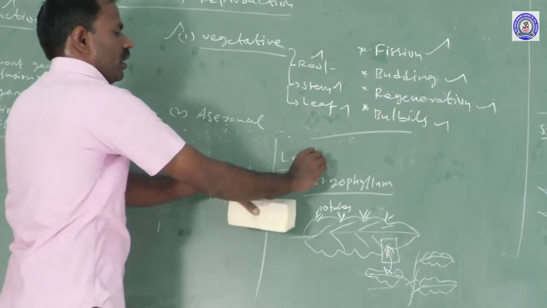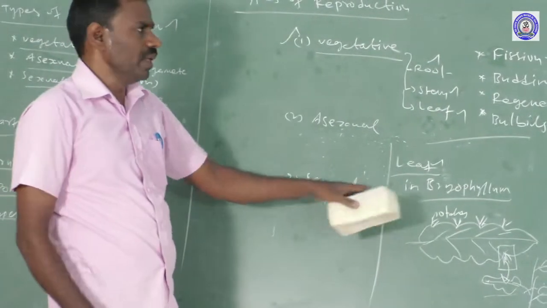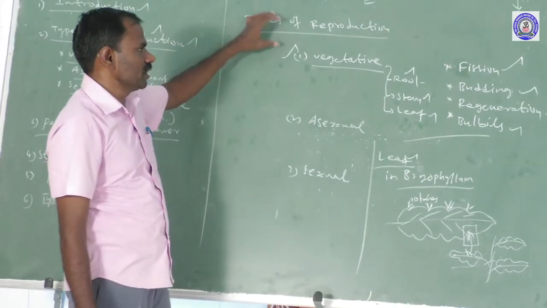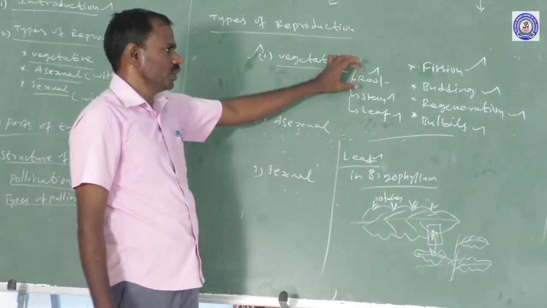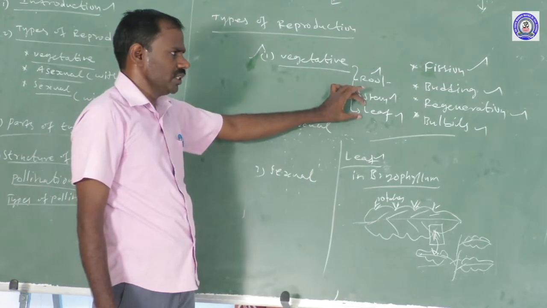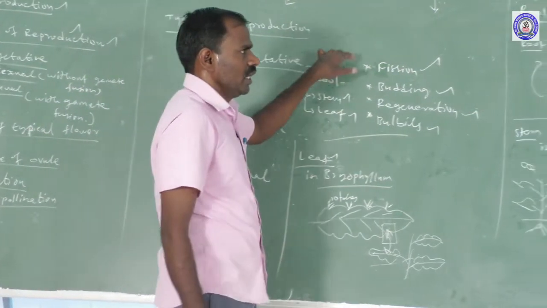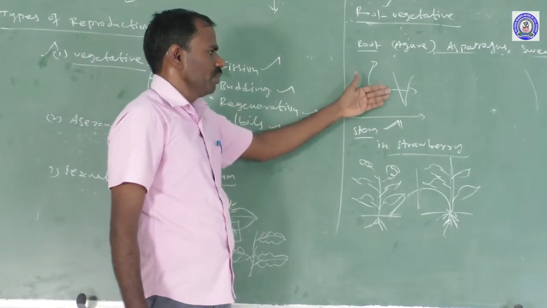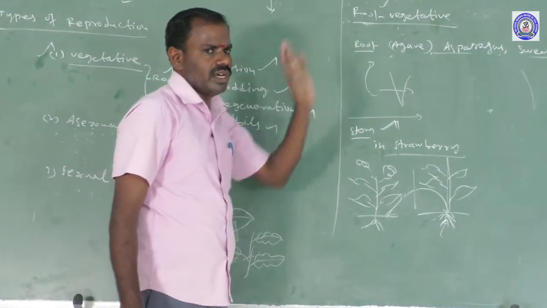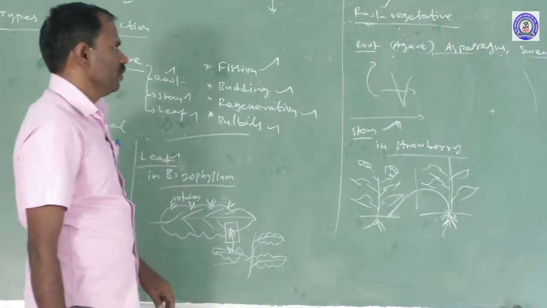That process is called the leaf vegetative process of the plant body. What types of reproduction process? The first one is the vegetative process of the plant body. The vegetative reproduction process has three systems: first the root system, second the stem system, and third the leaf system. The root, for example in asparagus and sweet potato: the root is broken, and by this the parent body develops the entire organism. The process is called the root vegetative reproductive process.